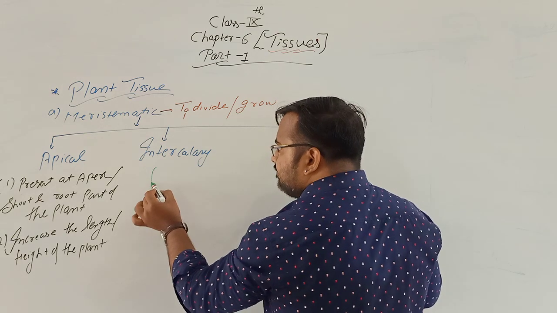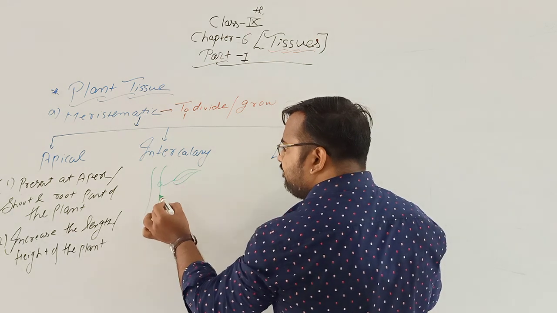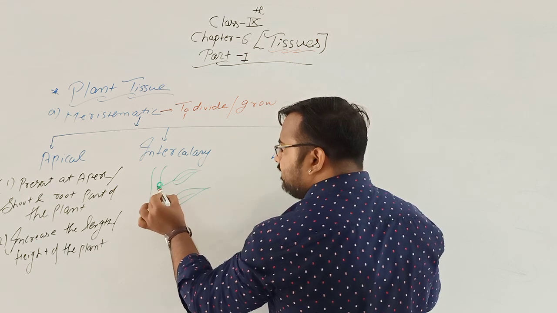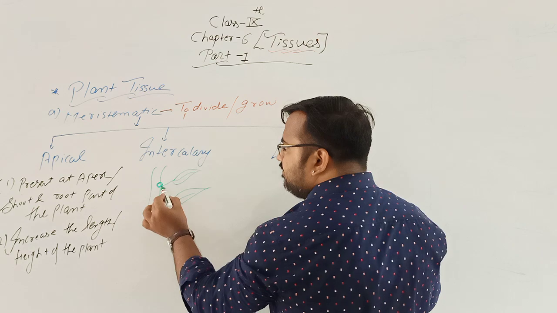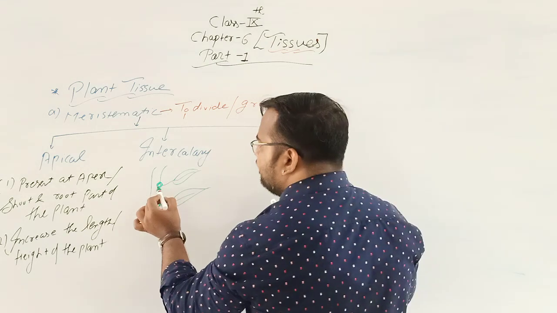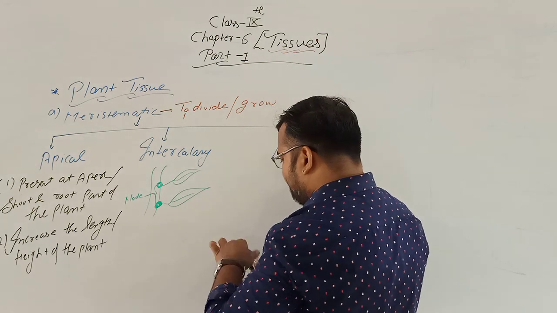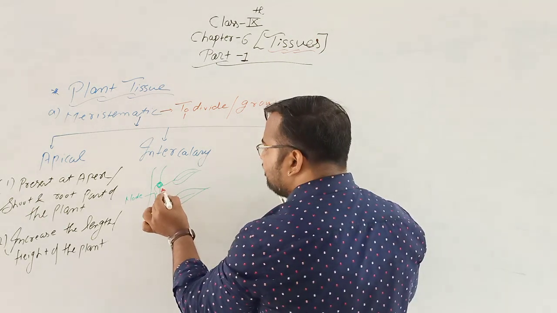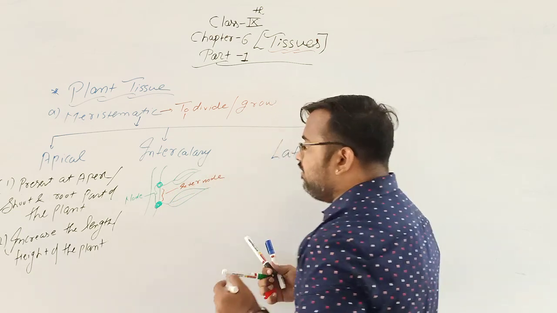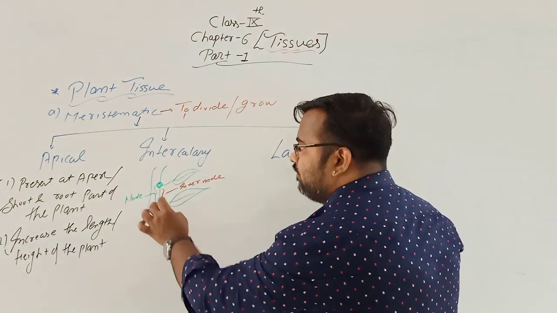So we can say, suppose this is a plant and leaves. One leaf, another leaf. This part where the leaves originate from the stem is known as the node. These two parts are known as nodes, and the distance between these two parts is known as the internode.